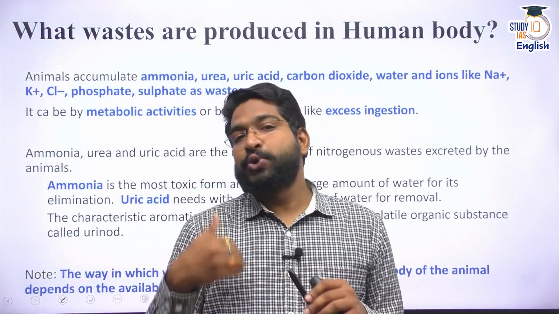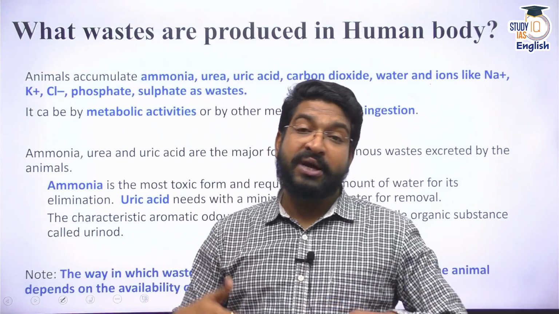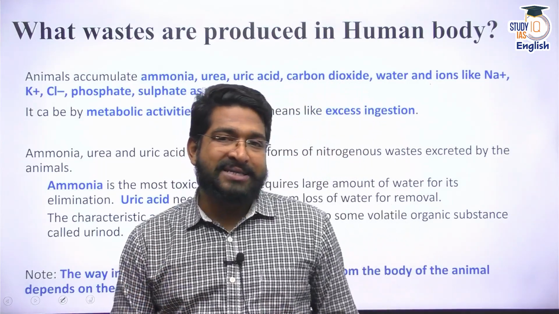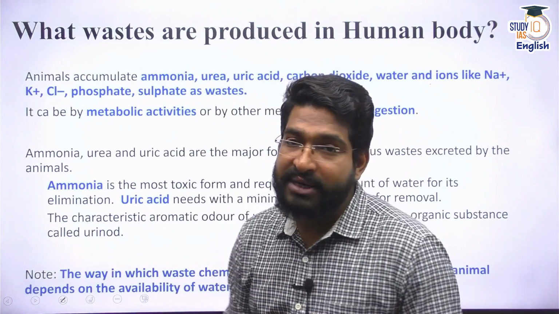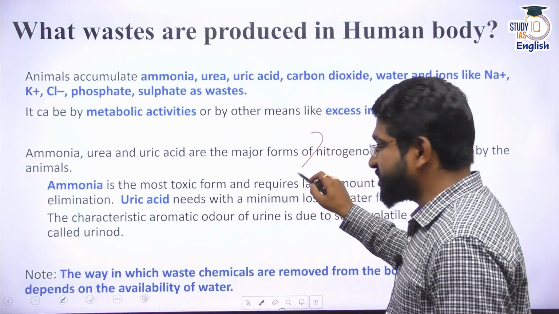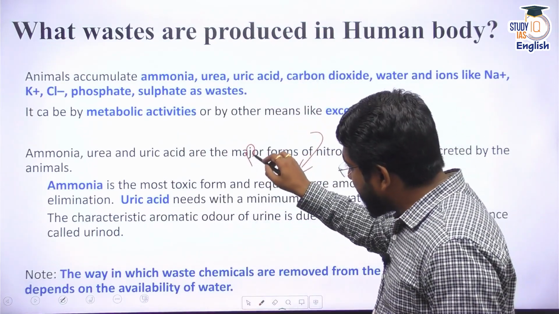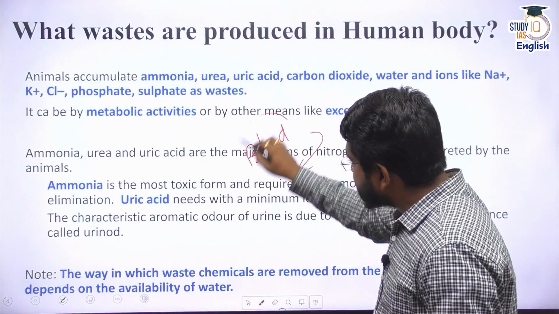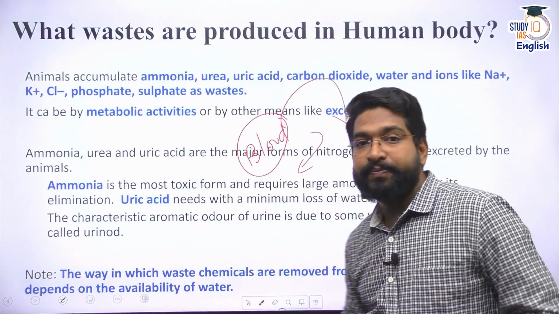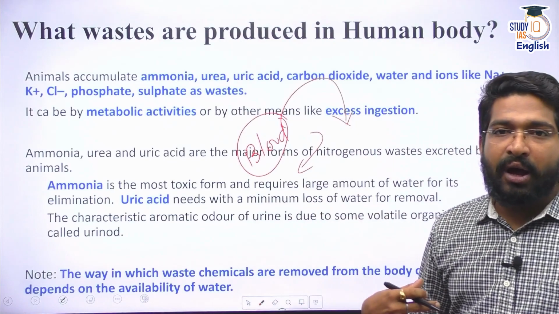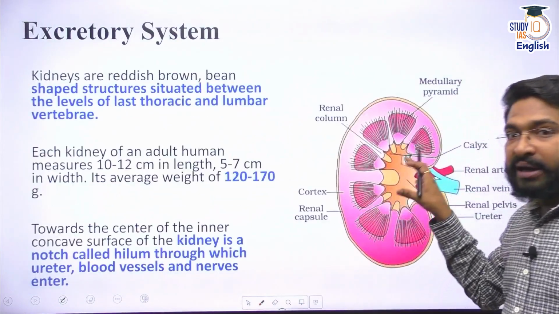For example, sodium ions which are in excess, potassium ions which are in excess, ammonia, uric acid, urea. These are the waste products that are produced, and they have to be expelled out of blood. Now, how do you expel them out of blood? It is expelled by the kidney.